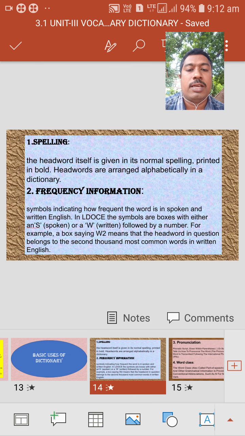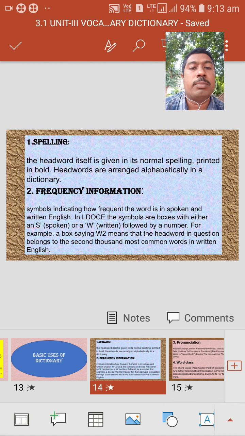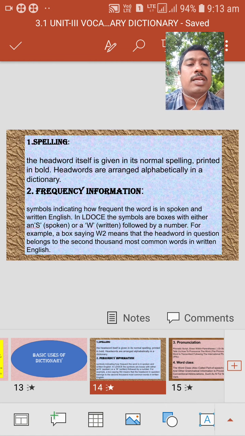Next is frequency information. Here we have symbols indicating how frequent the word is in spoken and written English. While we are searching for that word in the dictionary, a few symbols are mentioned.